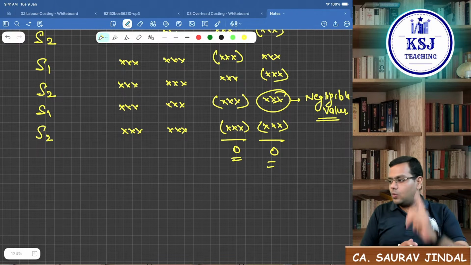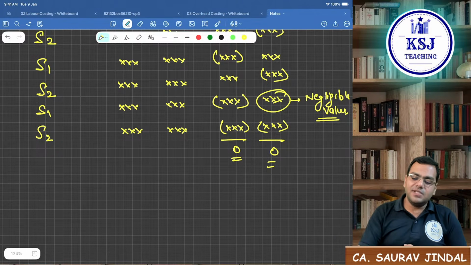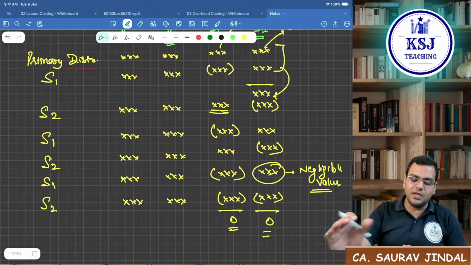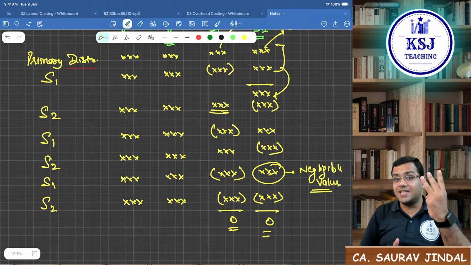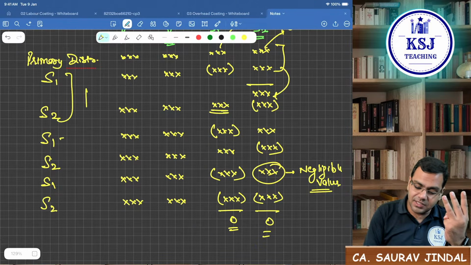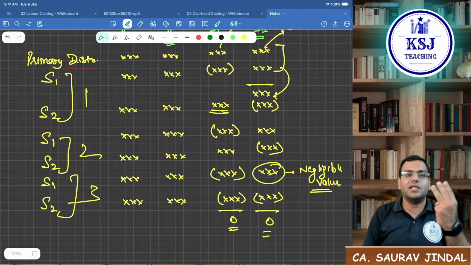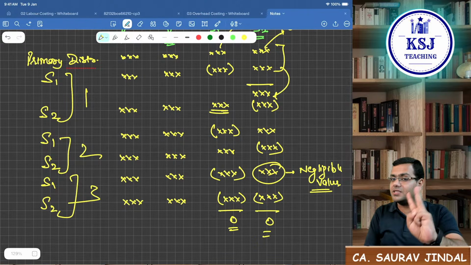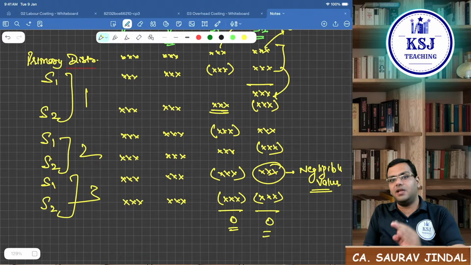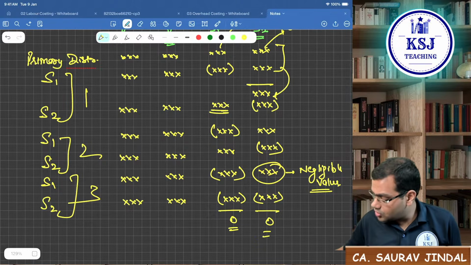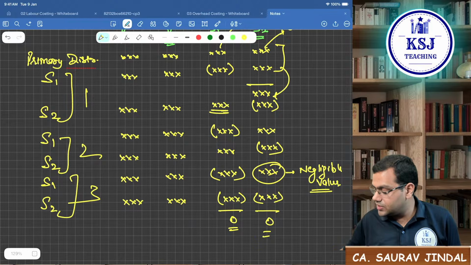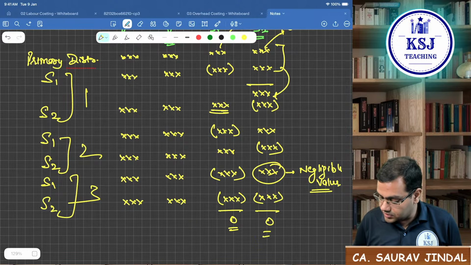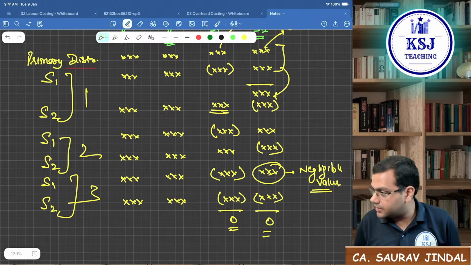Or what ICAI will do? The ICAI will say the repeated distribution method is to be applied for 3 cycles. This is 1 cycle, this is 2nd cycle, this is 3rd cycle. That means you have to end the question with 3 cycles. This is the normal way that the institute will mention. Is this clear, everyone? Please let me know if this is clear.